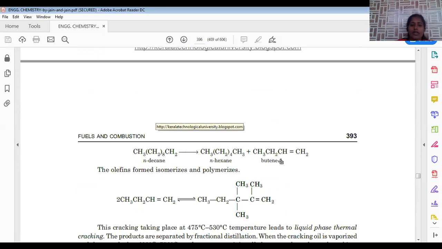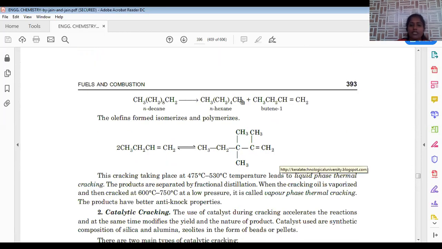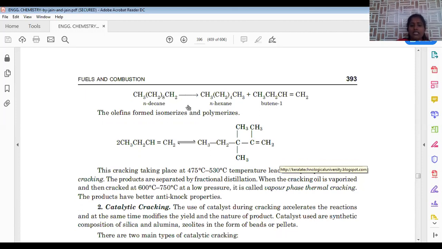So that's the reason why the cracking process is very important for liquid fuels, because fuel resources are limited, and by fractional distillation, petrol is only one of the fractions available, which is not in sufficient quantity. In order to enhance its availability, we make long chain hydrocarbons into smaller ones by cleavage of their bonds.